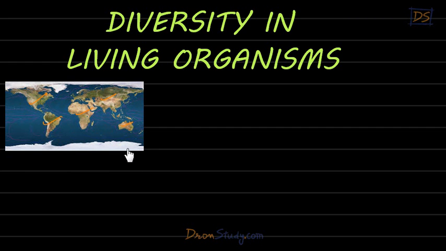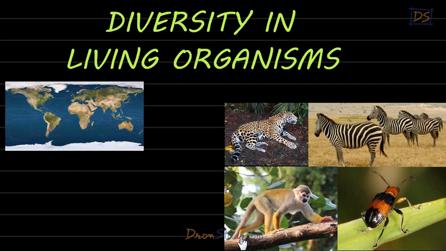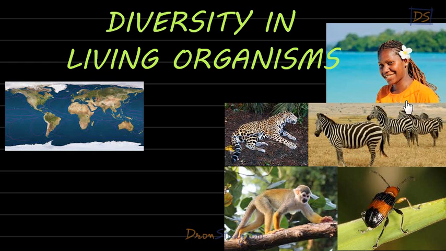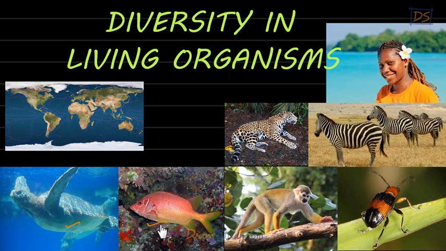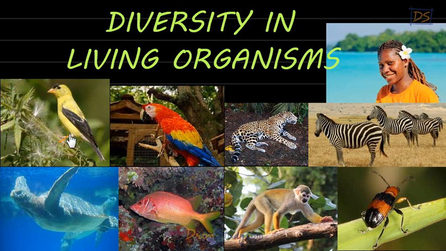Now students, on this huge earth or world in which we live, there are so many different types of organisms. You know, leopard, giraffe, monkeys, different types of insects. Then human beings, students, we human beings are also a type of living organism. Then we have aquatic animals living on this planet. Then we have birds, different types of birds, right? So the point is, there are so many different types of living organisms living on this planet, students.